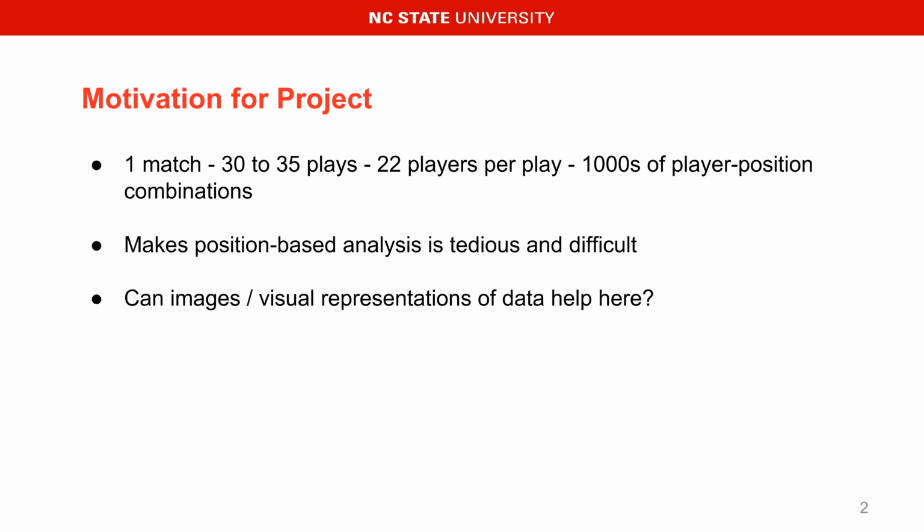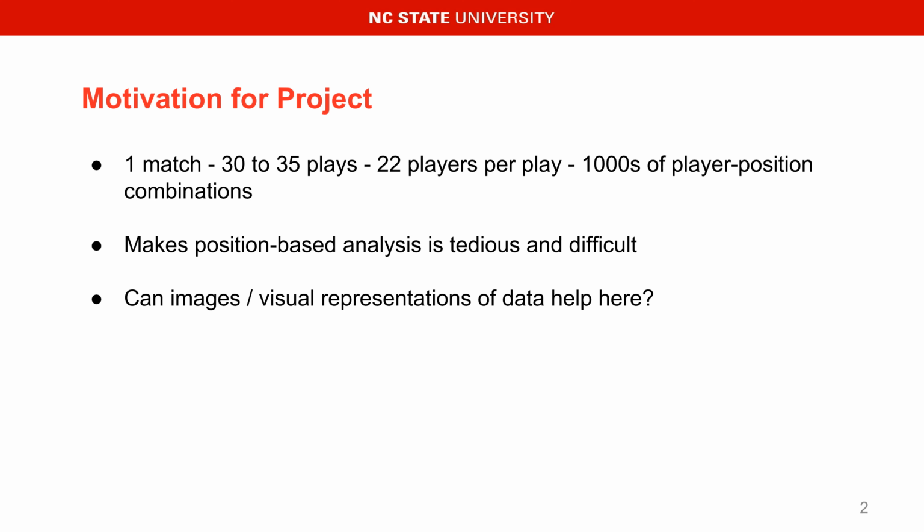In a regular football game, there are about 30 to 35 plays played by special teams. Each play involves 22 players in 22 different positions. This results in numerous player position combinations, which makes position-based analysis tedious and difficult. Moreover, tracking details of how each player performed in different positions is even tougher. This makes life for football coaches very hard.